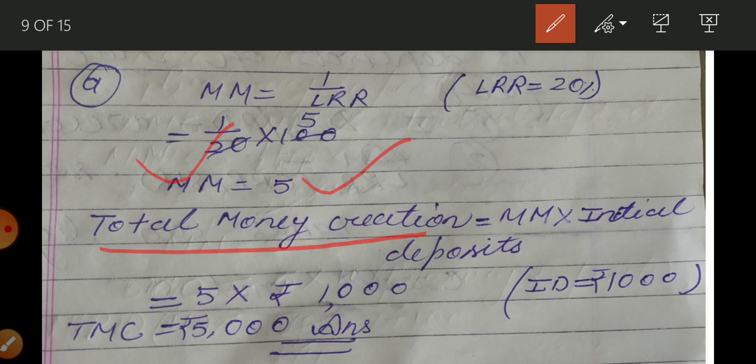This equation is money multiplier multiply initial deposit. Now money multiplier is 5, initial deposit that is given in the question is 1000. So we will put here the value. It means there will be total money creation worth 5000. Okay, so if 20% is legal reserve ratio and 1000 is received by commercial bank from a person, so commercial bank can create credit, means commercial bank can give loan worth 5000.